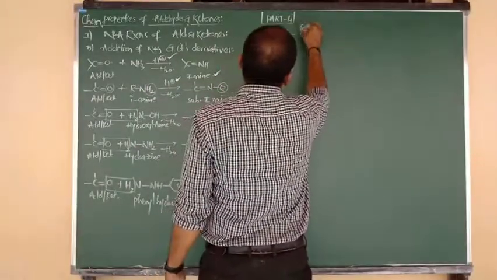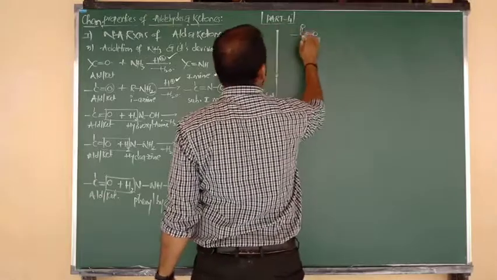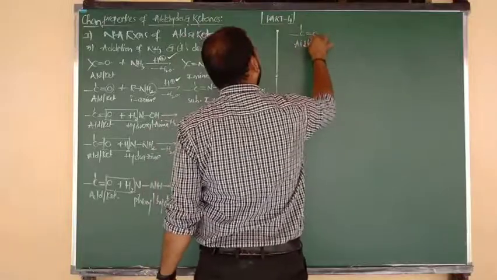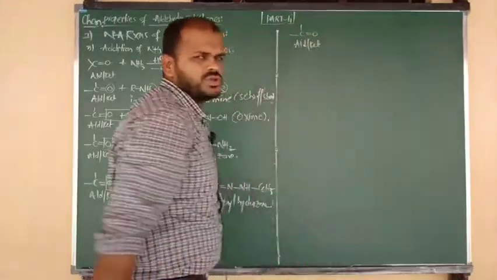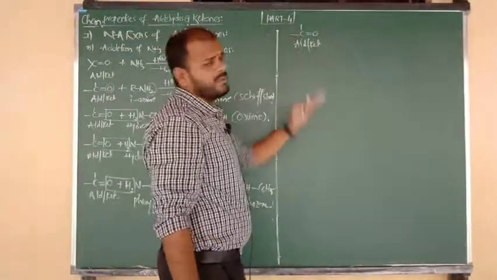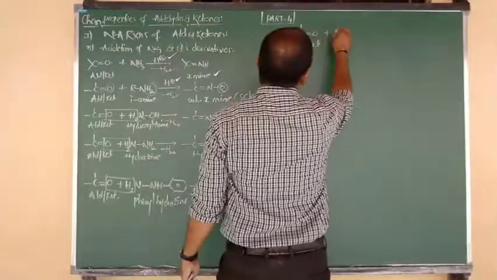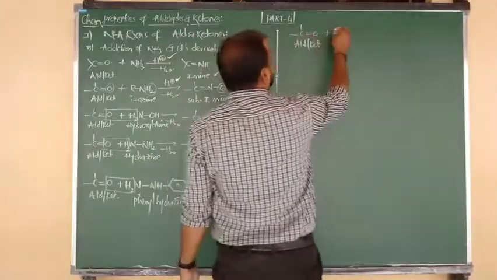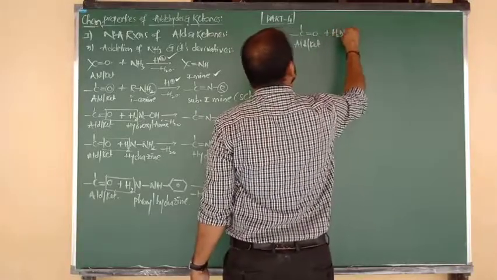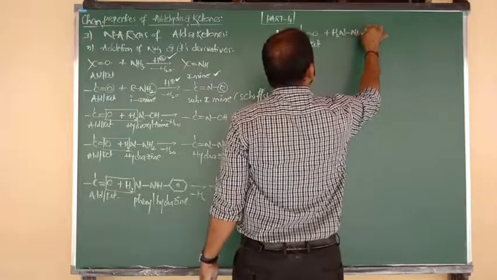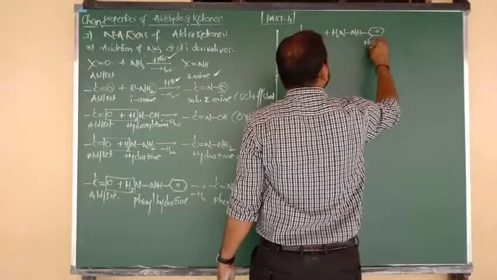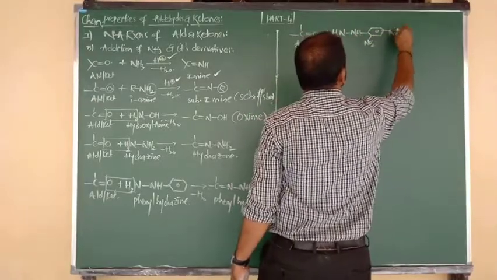Next, again the formula of aldehydes and ketones is nothing but the carbonyl functional group, C double bond O. We can say this is nothing but aldehyde and ketone. Whatever you want, you can derive it, beta. With CH3 it becomes a ketone, with H it becomes an aldehyde. It undergoes addition with 2,4-DNP, NH2 bond NH, connected to a benzene ring. At the second place an NO2 group is there, and at the fourth place one more NO2 is there.